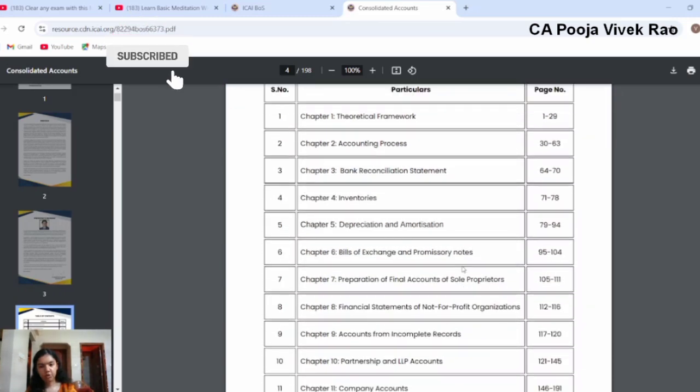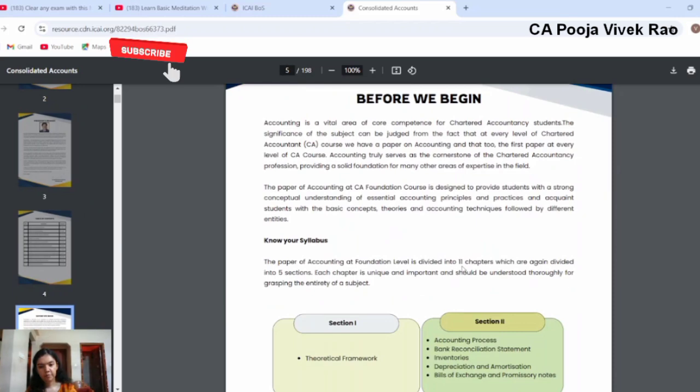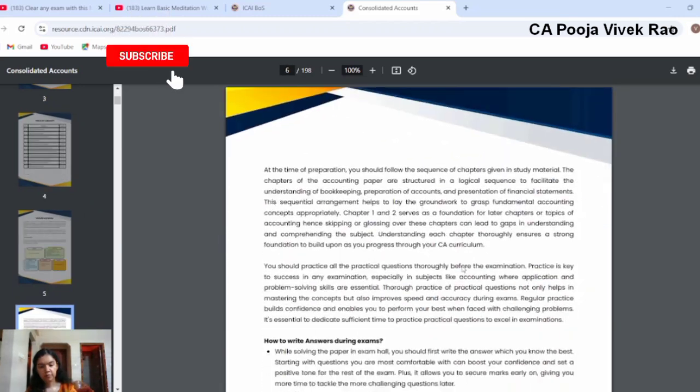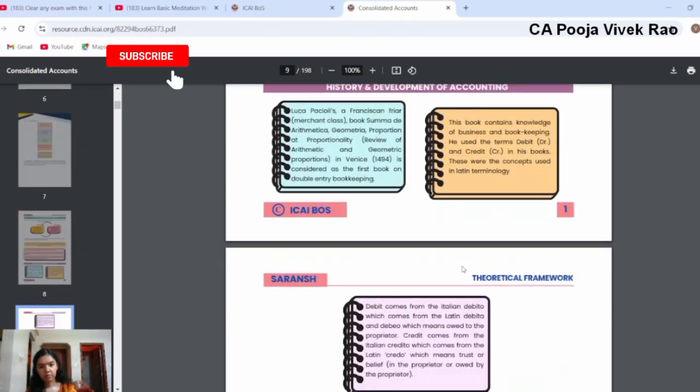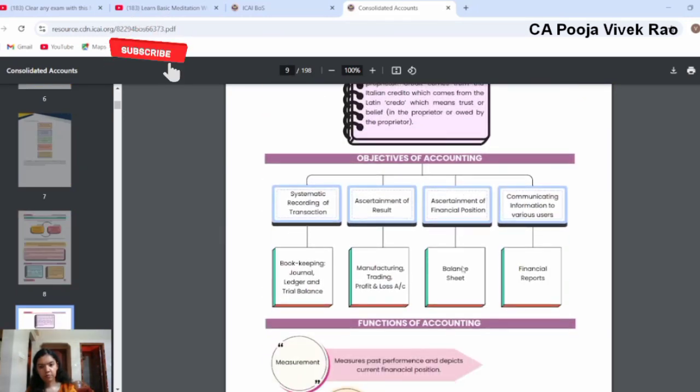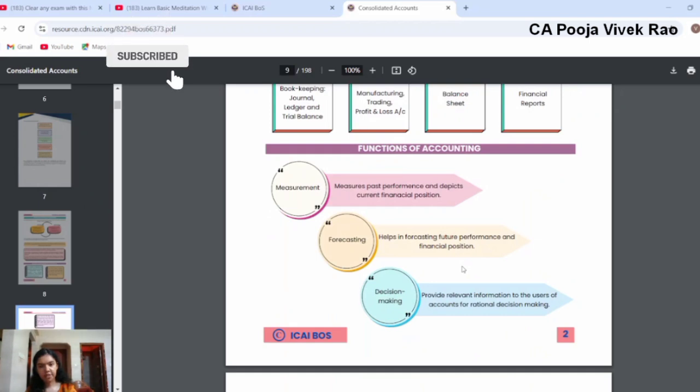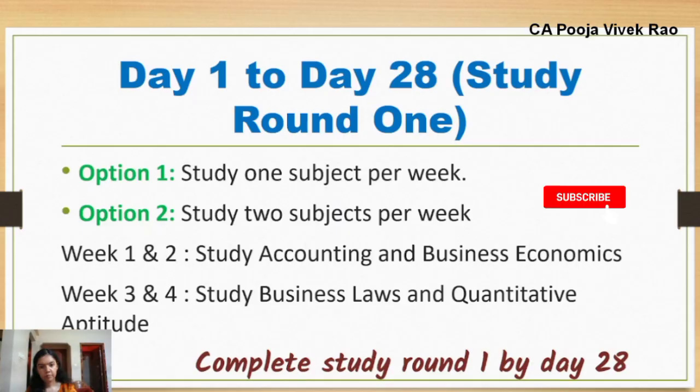You can see here that chapter-wise notes have been prepared. The notes have been prepared in the form of pictorial representations, flow charts, bullet points, summaries, etc. You can use this for your revision. When you complete one chapter, at that time itself, go through the revision test paper and previous year papers for that chapter.